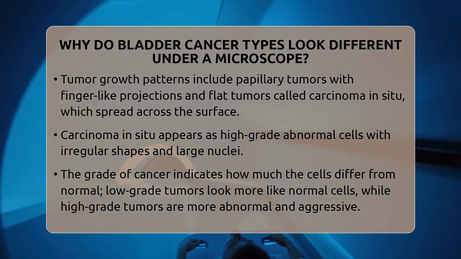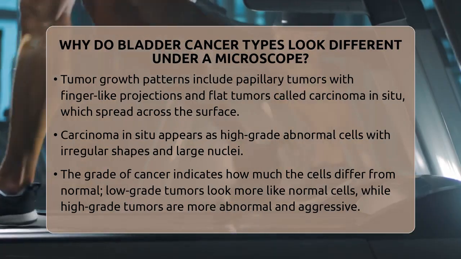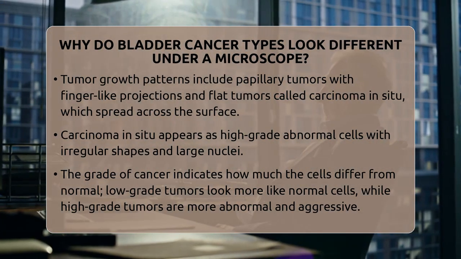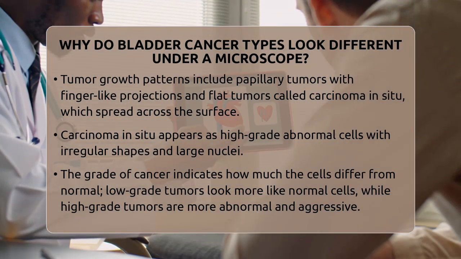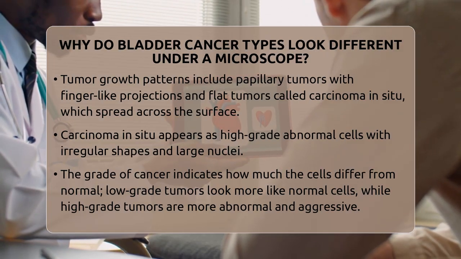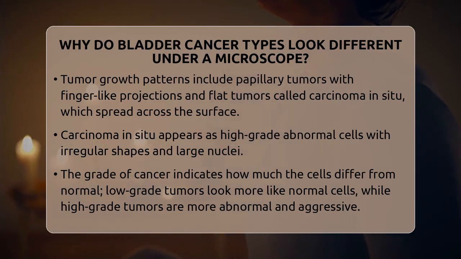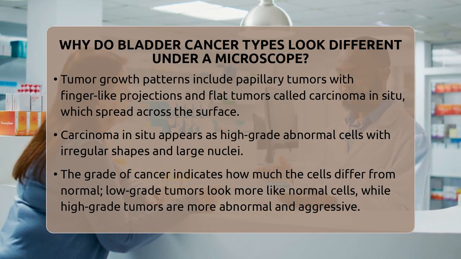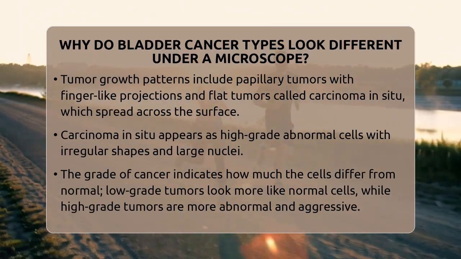These differences are called divergent differentiation and are important because they can influence how the cancer behaves and responds to treatment. The way tumors grow also affects their appearance under the microscope. Some bladder cancers grow outward in finger-like projections called papillary tumors. Under the microscope, these look like branching structures lined with abnormal cells. Others grow flat along the bladder lining without forming projections, known as carcinoma in situ or flat tumors.